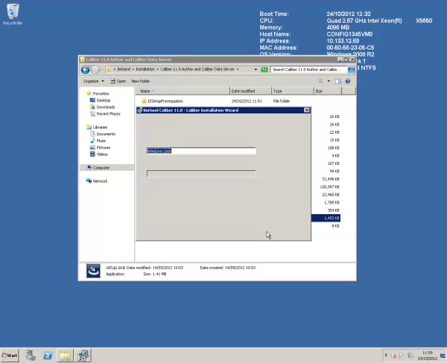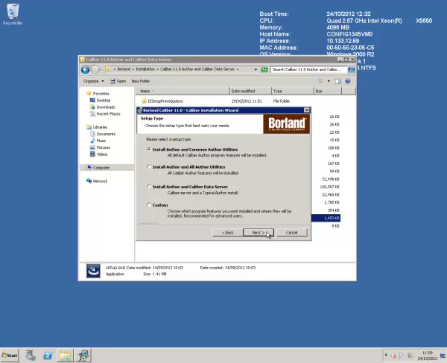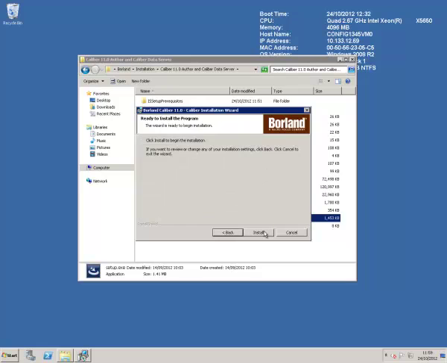For this installation, we will select the first option to install the Author and Common utilities. Please click the Install button to finalize the installation process.